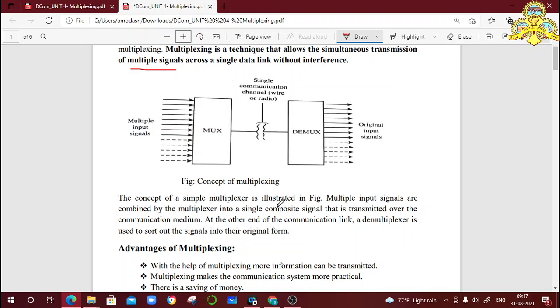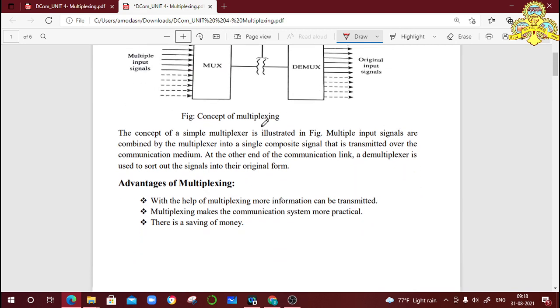Multiple input signals are combined by the multiplexer into a single composite signal that is transmitted over the communication medium, wired or wireless. At the other end of the communication link, a demultiplexer is used to separate the signals and sort them out into their original form. This is the basic concept of the multiplexing process.